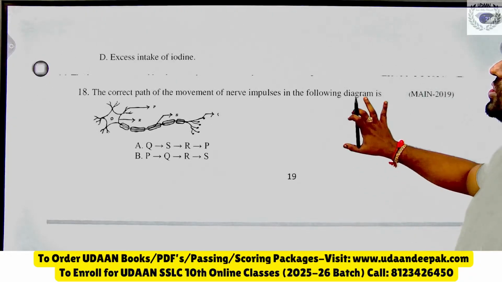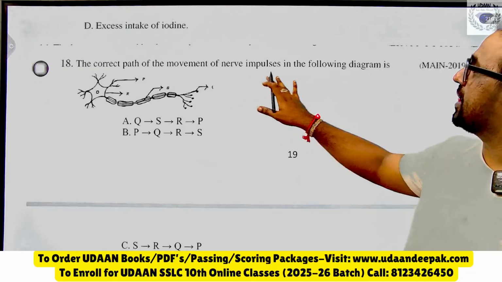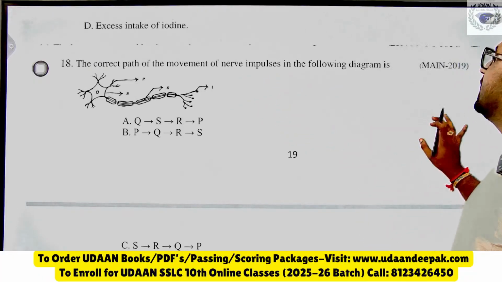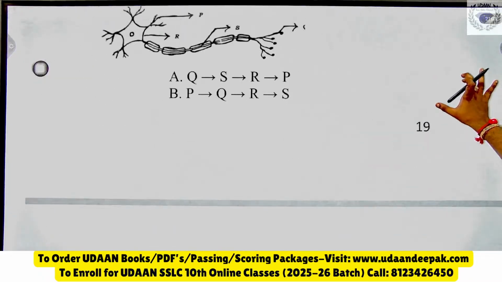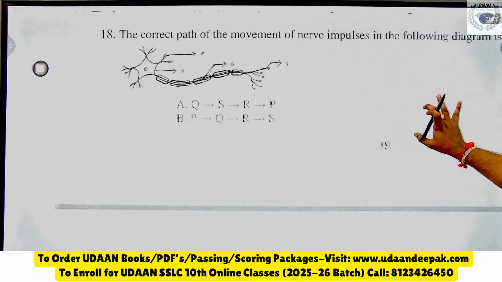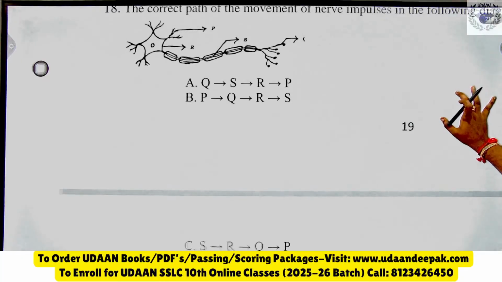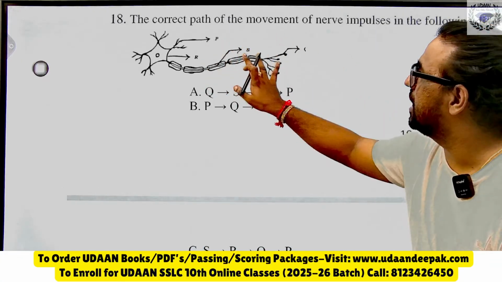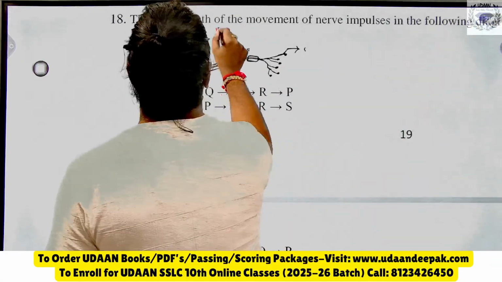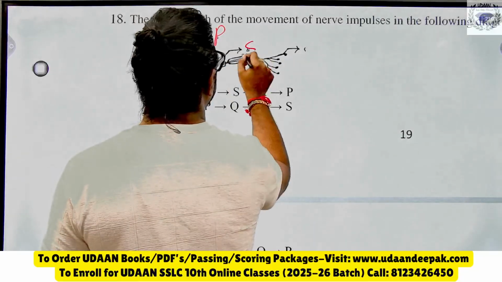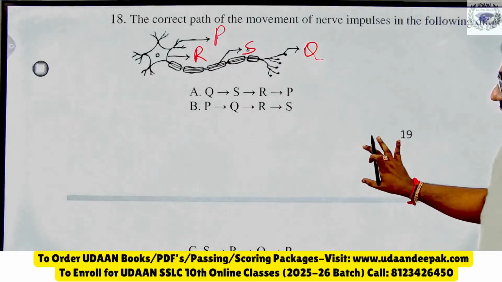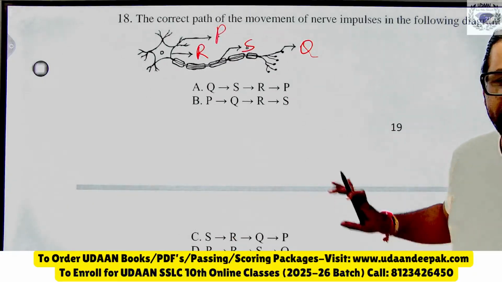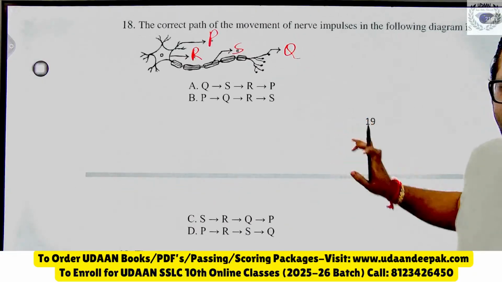Now coming to question number 18. The correct path of movement of nerve impulse in the following diagram, that is a question that came in 2019. So you can just see here, let me know the answer. Which is the correct path? Just note, P, R, I'll just highlight here. This is P, this is R, this is S, this is Q. So let me know the answer here. Which answer can I expect? Tell me which answer will be correct.